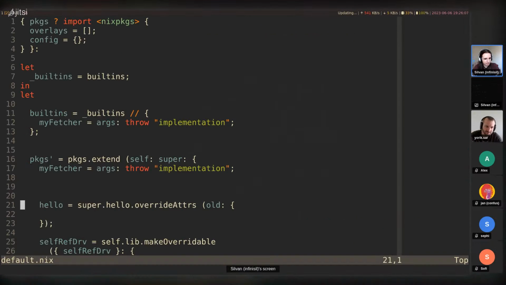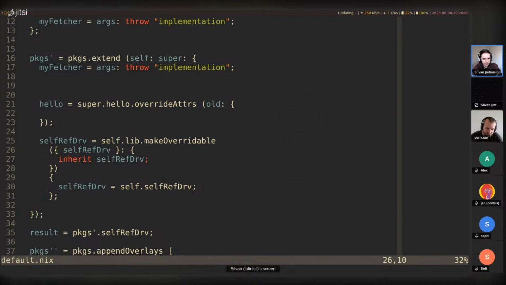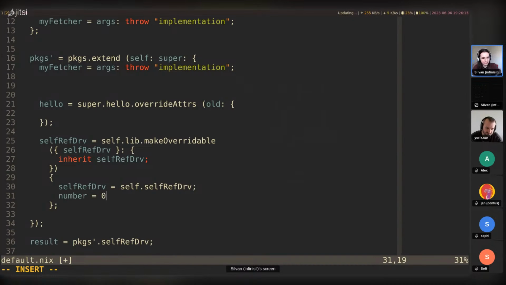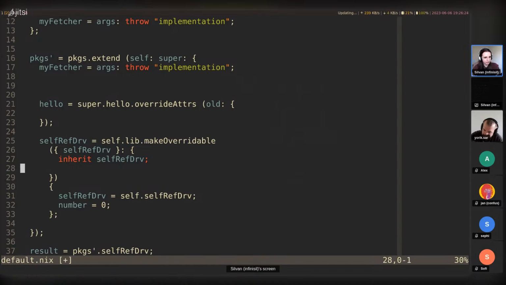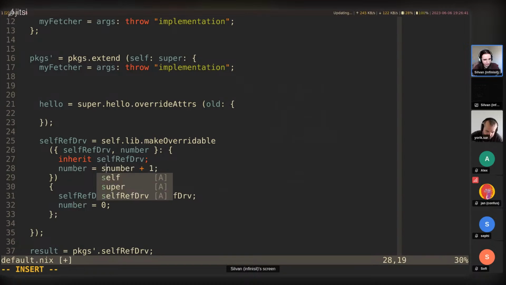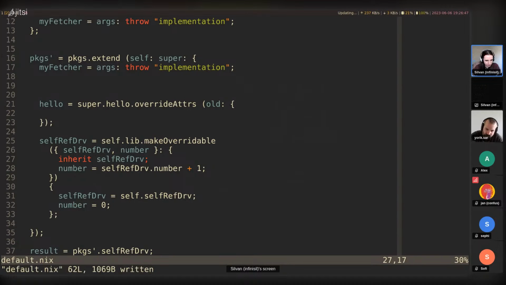All right, we could maybe also make something fun here, which is to say we expose the number. Let's say number is equal to 0. So this is the starting number, but with every nesting, we want to increase the number by 1. So we're going to say number is equal to, actually, pass it here. Now we can do it like this. Let's do this. Number is equal to number plus 1. I'm not sure that's going to work. I think it's self-ref.drv dot number plus 1. Actually, I'm not even sure if that's going to work.